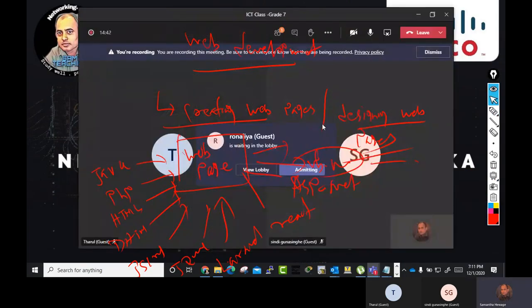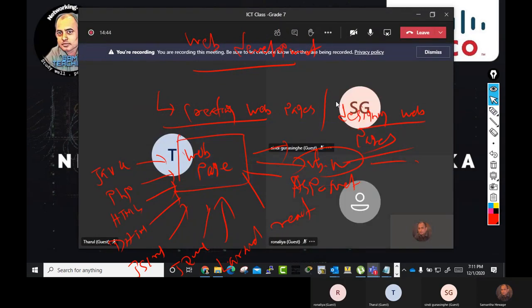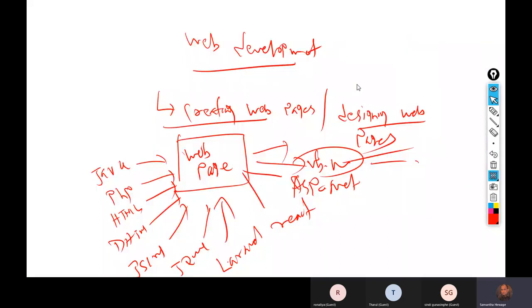We are developing only for one particular language for the moment. So web development is that. This HTML, hypertext markup language, we use for creating web pages. Nothing but you can create web pages.